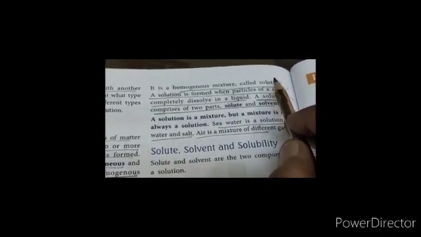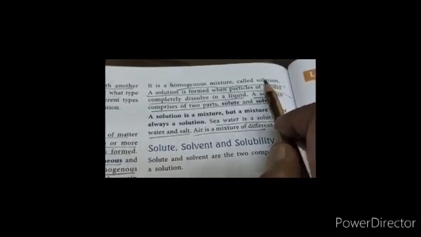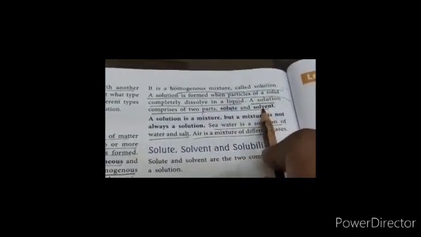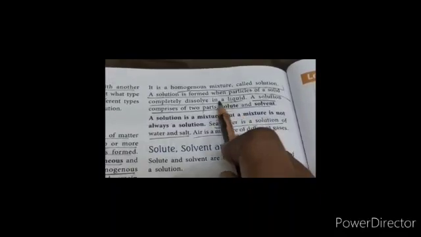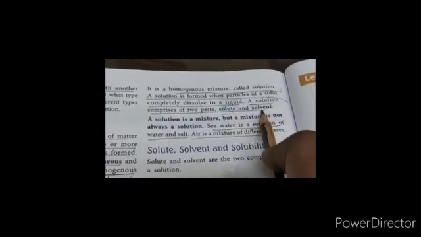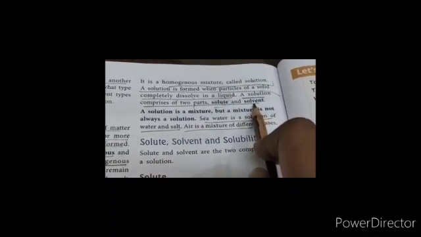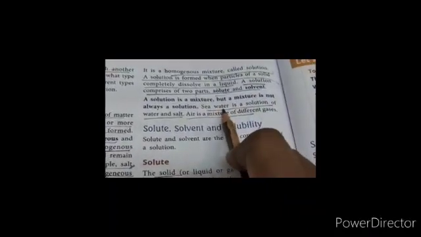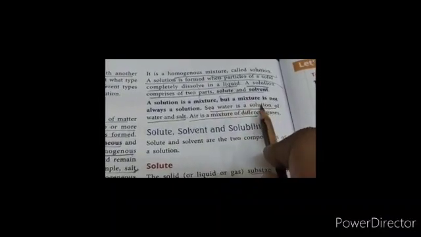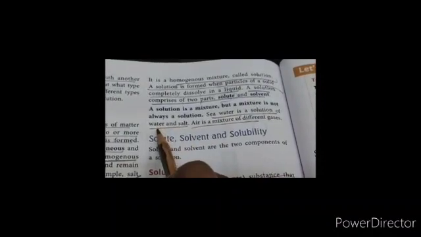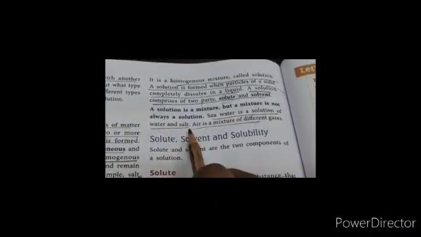Now children, a solution is made up of two parts: solute and solvent. Usually solute is the solid part and solvent is the liquid part. So if we see seawater, seawater is a solution of water and salt. Here water is the solvent, salt is the solute.